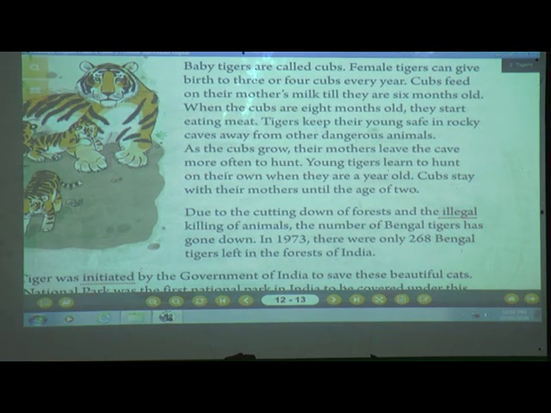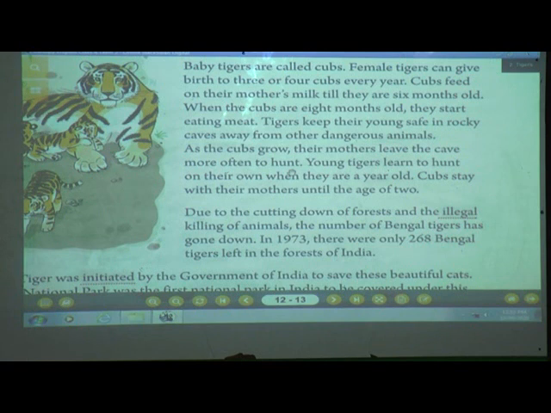Tigers keep their young safe in rocky caves, away from other dangerous animals. So here, what do tigers do? They keep these cubs safe in rocky caves, so that no dangerous animal should come and take away these cubs. And as the cubs are growing up, their mothers leave the cave more often to hunt.